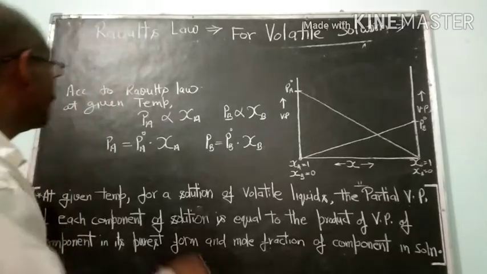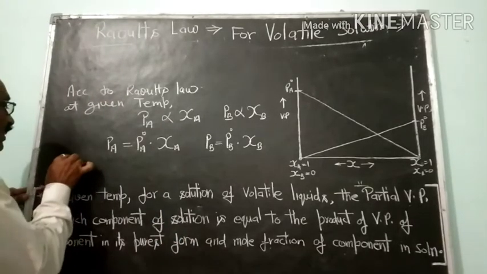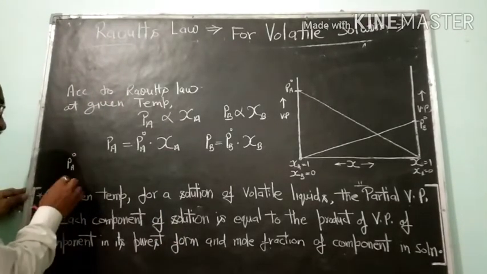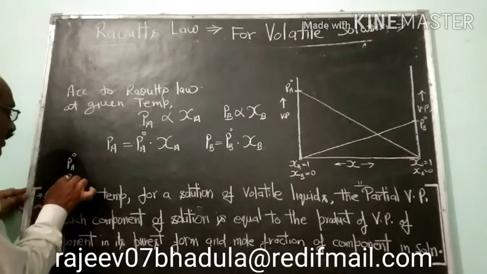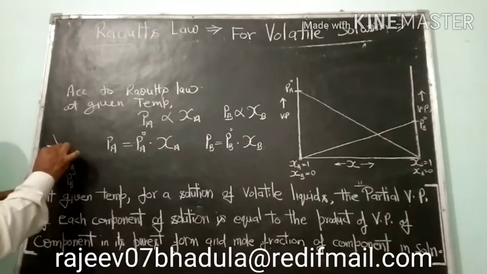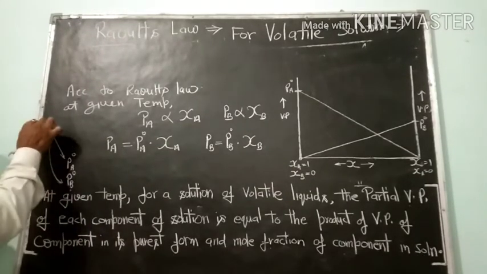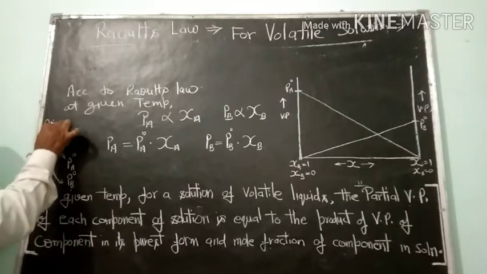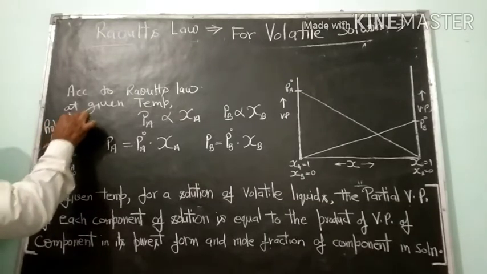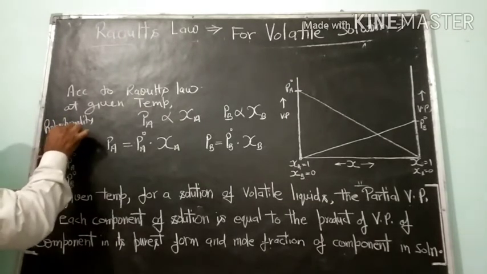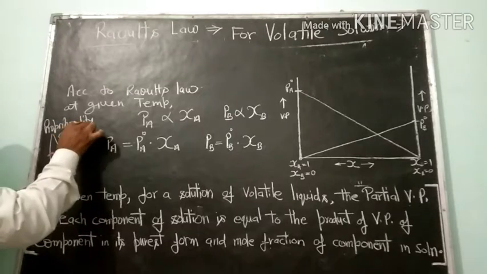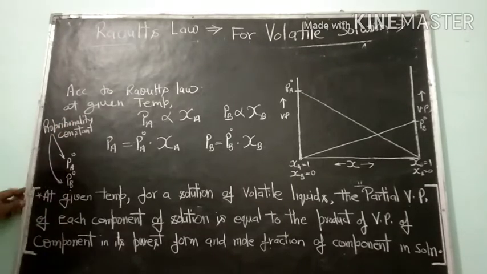Is it clear? Here this PA naught and PB naught are proportionality constants.